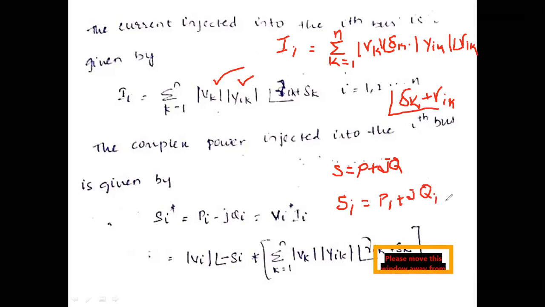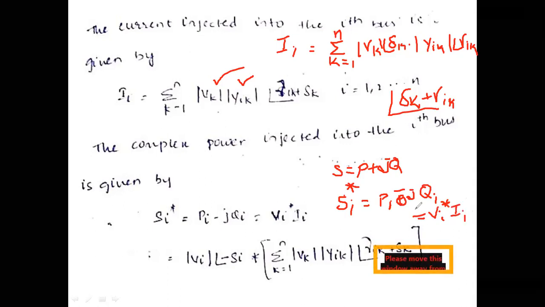So Si is equal to Pi plus j into Qi. If you consider the complex conjugate of this, obviously you will get a negative sign here instead of positive. This you can also write as Vi conjugate into I conjugate.